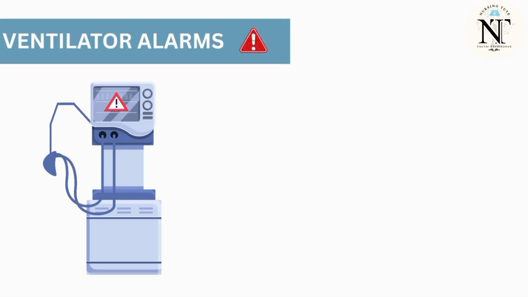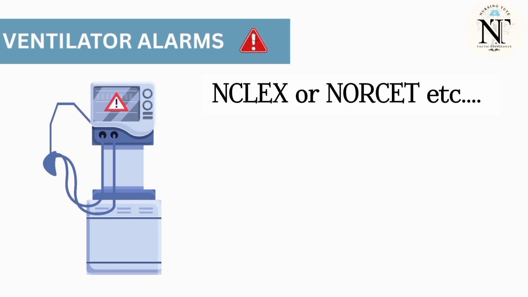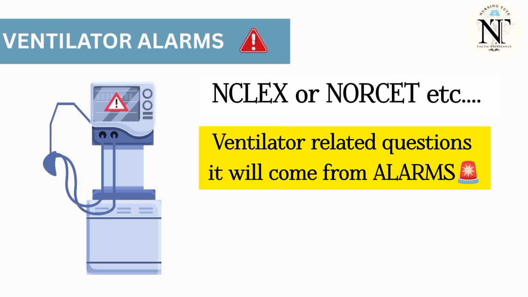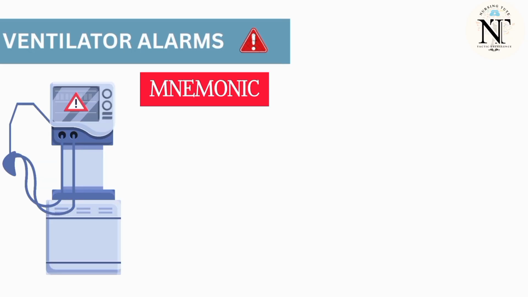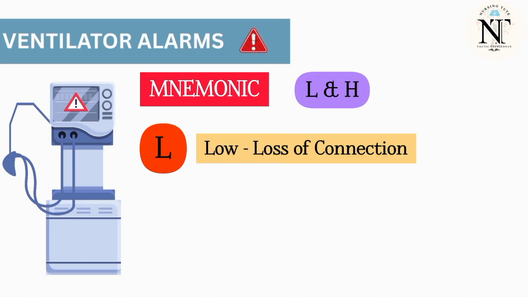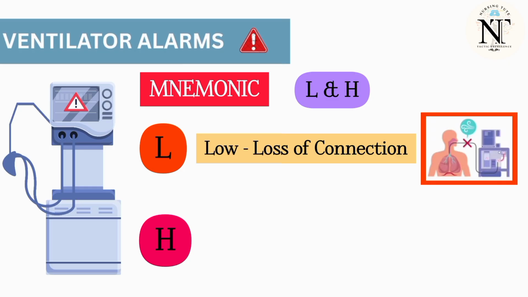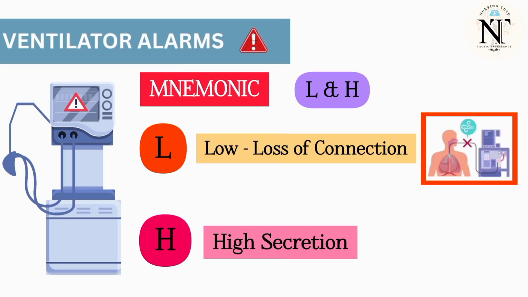Now let's talk about ventilator alarms. Whether NCLEX or NORCET or any other competitive exams, the ventilator related questions will come from either high pressure alarm or low pressure alarm. The mnemonic to remember it in easy way. The mnemonic is L and H. Here L stands for low, which means loss of connection, and H stands for high, which means high secretion. In exam, they will give you a situation and ask you to find out whether it is high pressure alarm or low pressure alarm. Let's see about the situations.